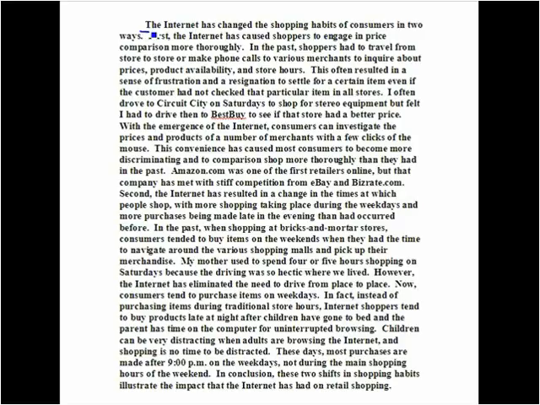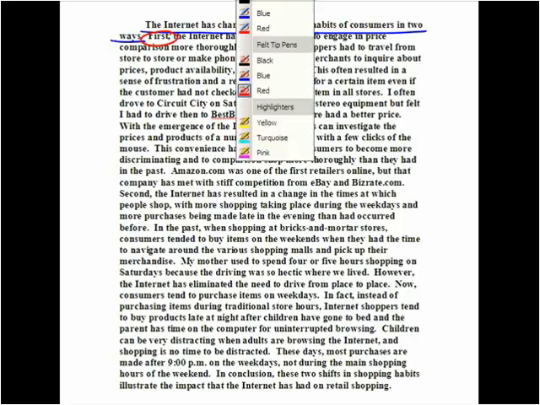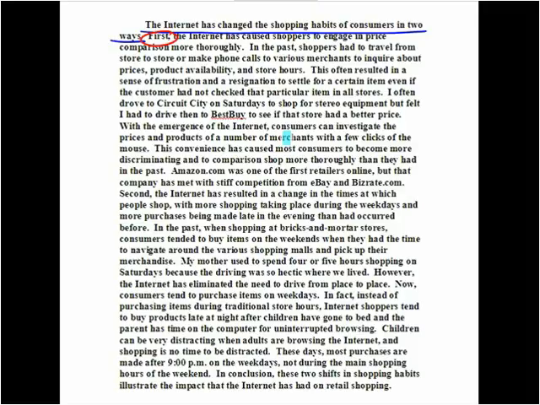Well, we have the same principles being applied. We have the same topic sentence, that the Internet has changed the shopping habits of consumers in two ways. We have the transition word first to indicate the first way, and we have the same explanation given about how traditional shopping had been done. But look at this next sentence.